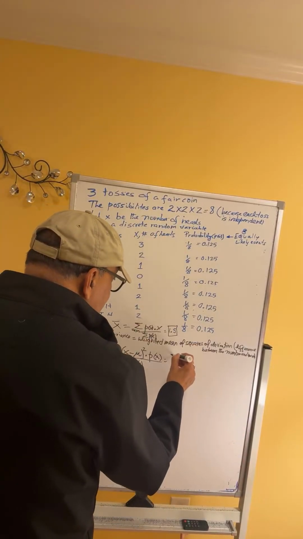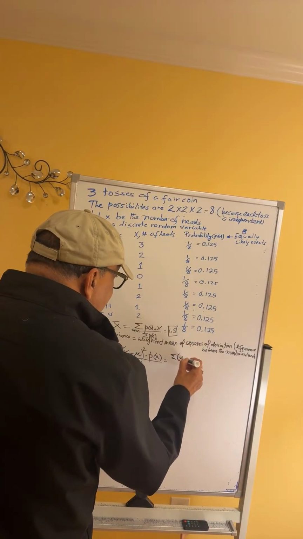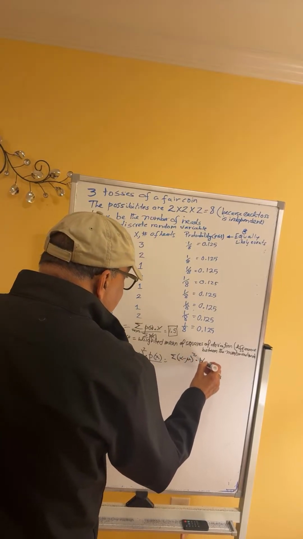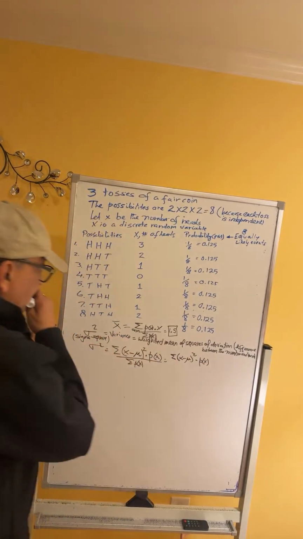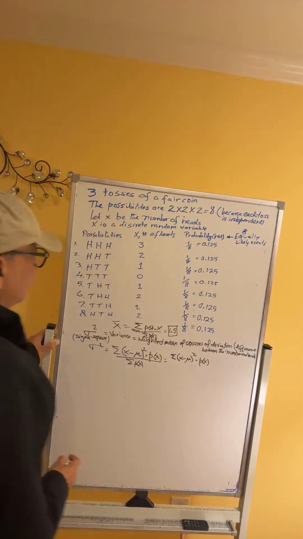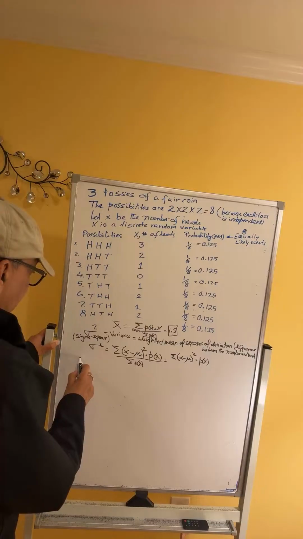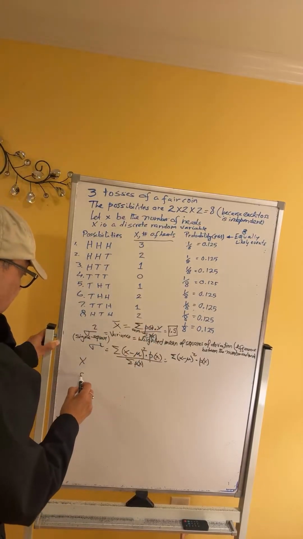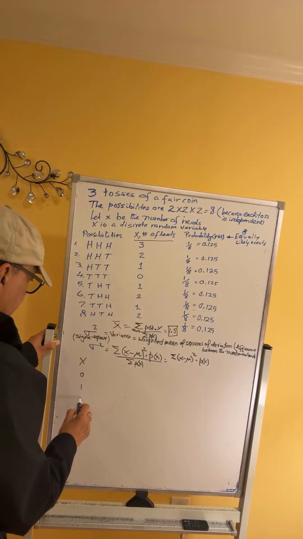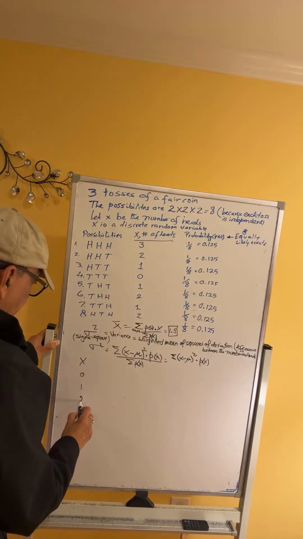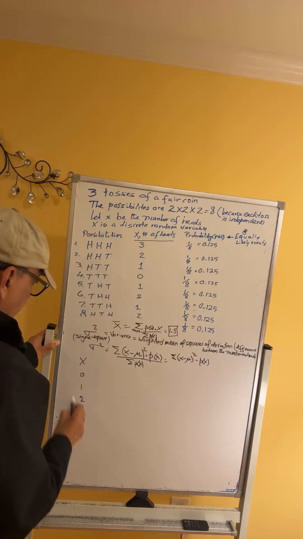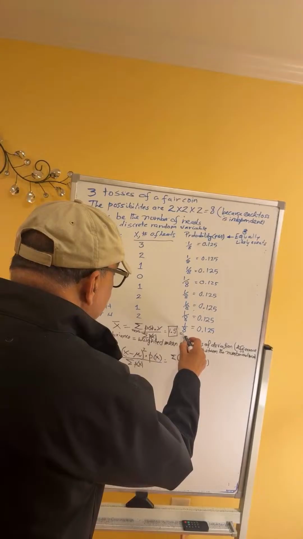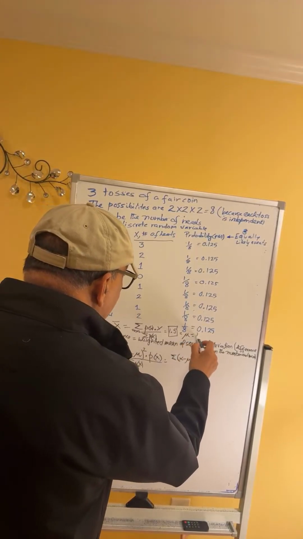Therefore, this reduces to the sum of x minus mu squared multiplied by p x. So, we have the following values of x. Remember, x is the number of heads. So, 0, 1, 2, and 3.